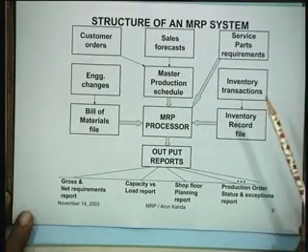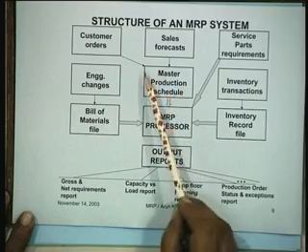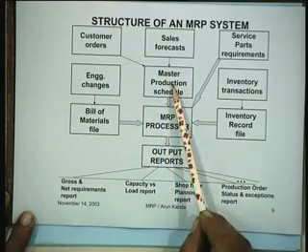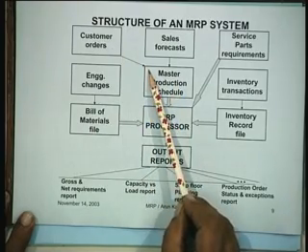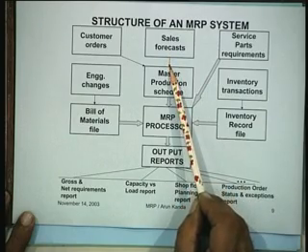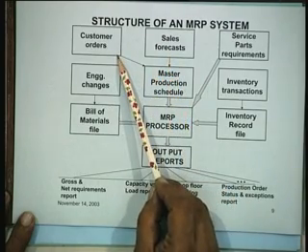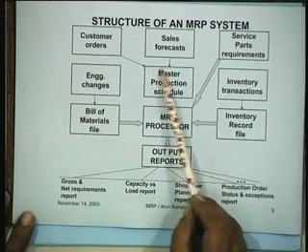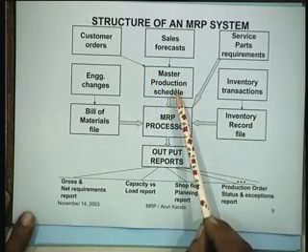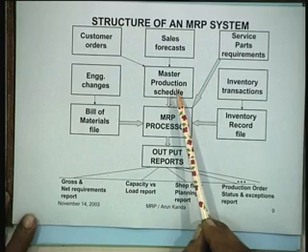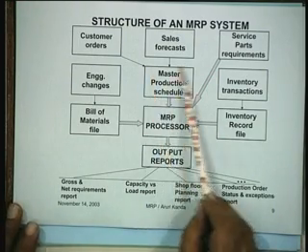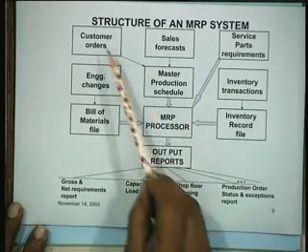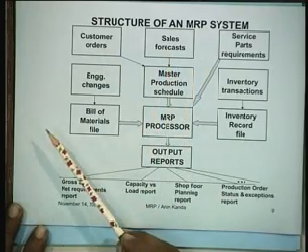What it requires is information on the master production schedule. The master production schedule is generated from two sources. One is the customer orders which have already been placed, and then the sales forecast that you have made. So, sales forecast and the customer orders when aggregated together will give you the master production schedule, which will tell me what is the requirement of this particular product in the month of January, in the month of February, in the month of March, and so on. So, this is what is a master production schedule, which is derived from basically these two bits of information.